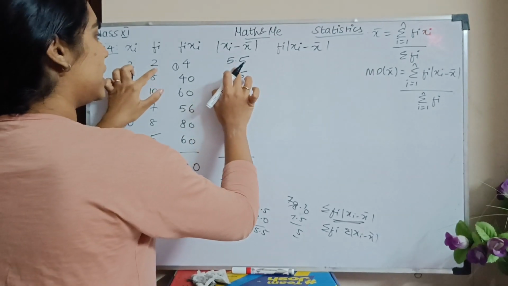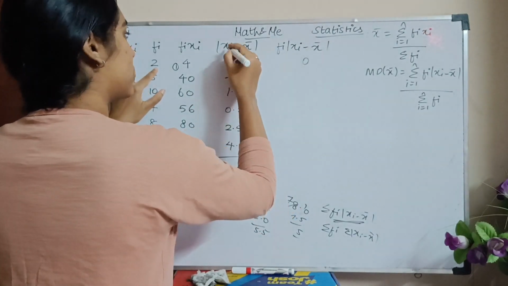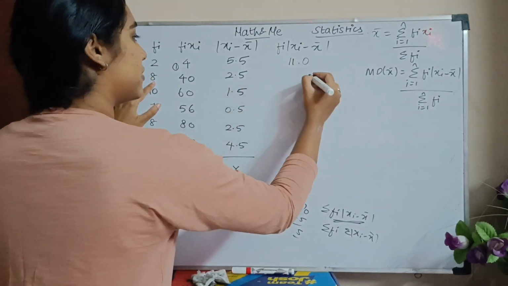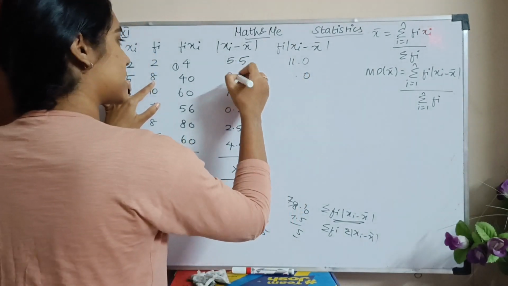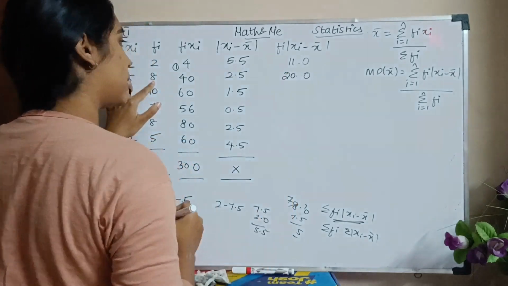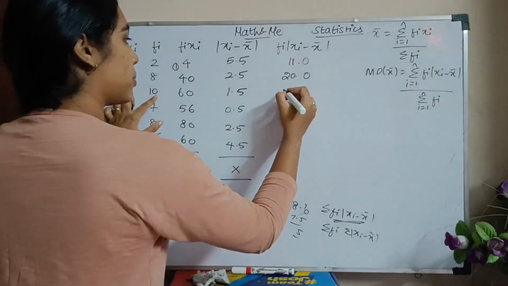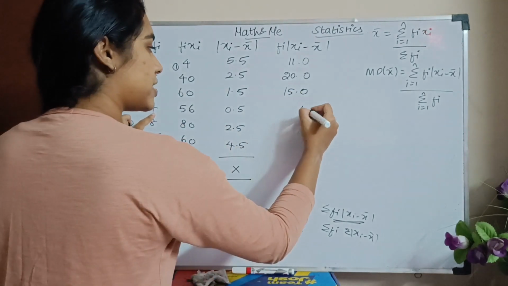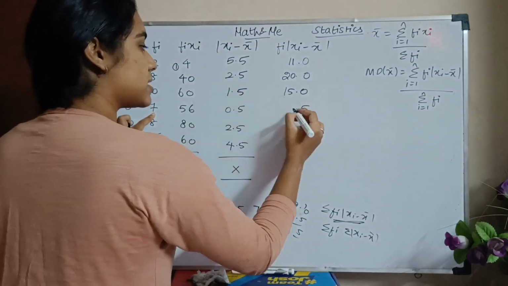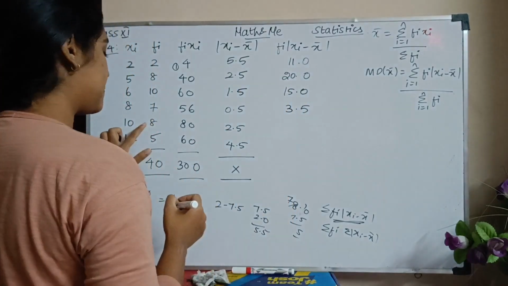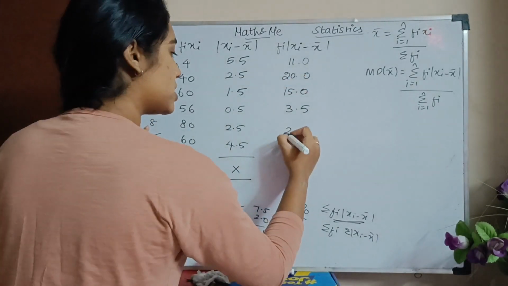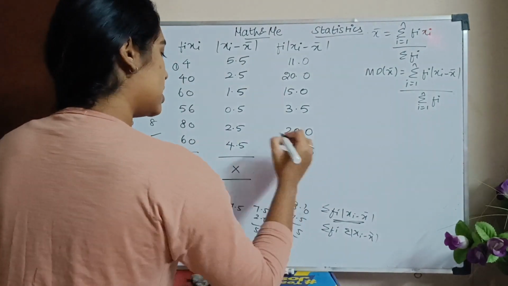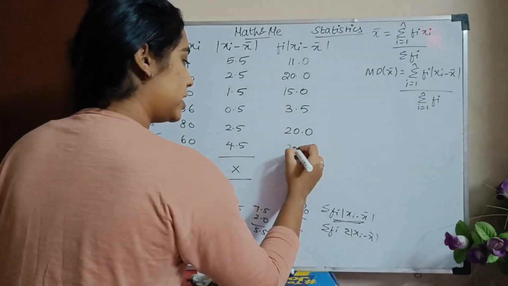So 5.5 into 2. So I have 5 2s are 10, 1 5 2s are 10, 11. So it is 11.0. 8 into 2.5. 8 5s are 40, 4 8 2s are 16, 17, 18, 19, 20. So 20.0. Then 10 into 1.5, which is 15.0. 7 into 0.5. 7 5s are 35, so it will be 3.5. 8 into 2.5 இப்போதான் பண்ணோம், it is 20.0. 5 into 4.5. So 5 5s are 25, 2 5 4s are 20, 22.